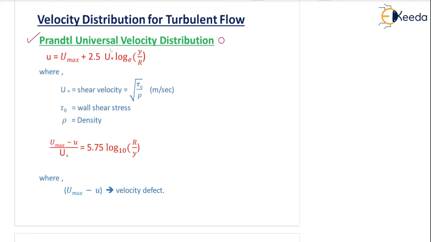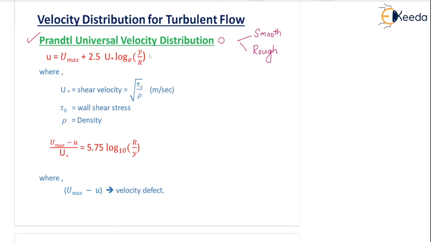The question is, why is this velocity distribution called universal? The answer is this equation is valid for both smooth pipe as well as rough pipe. That's why it is called universal.